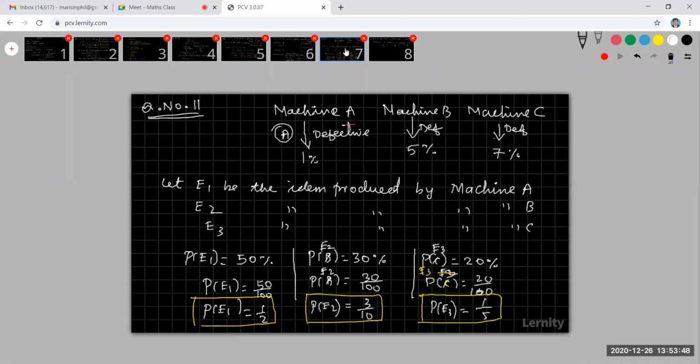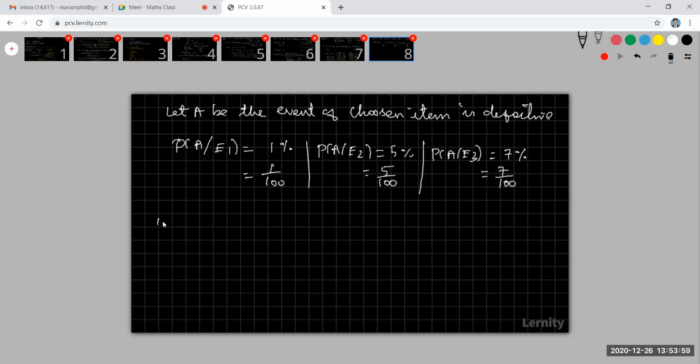Now come to the question. What is the question? A defective item is produced. What is the probability that it was produced by A? Produced by A means E1. So the probability of E1 producing a defective item. I have a defective item in my hand, that is A. The question is, this defective item comes from machine A. Machine A means E1, the event of items produced by machine A. That's why I'm taking E1.